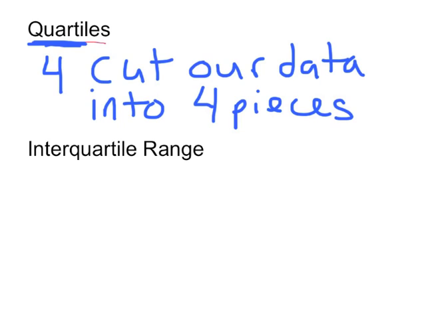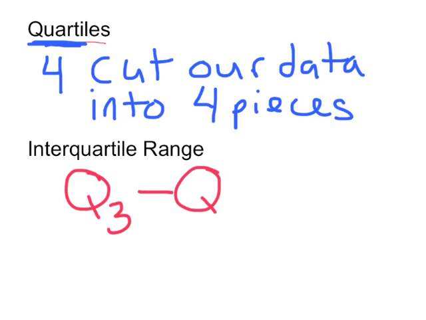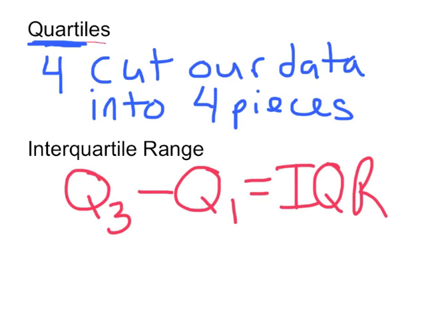Interquartile range is going to be the spread or the distance from the first quartile to the third quartile. So we're going to do the third quartile minus Q1. That'll be our interquartile range, and my abbreviation for interquartile range will be IQR. Don't worry if you don't quite get this. We're going to look at a couple examples.